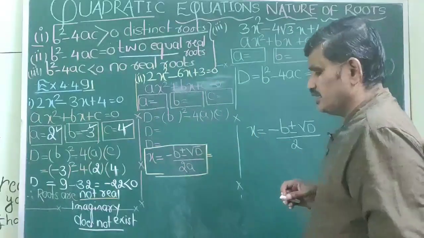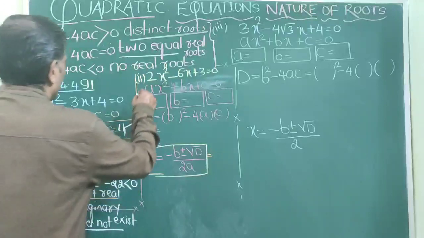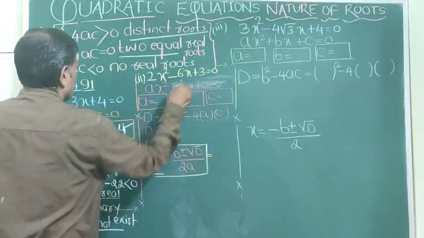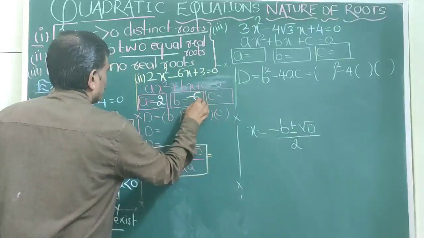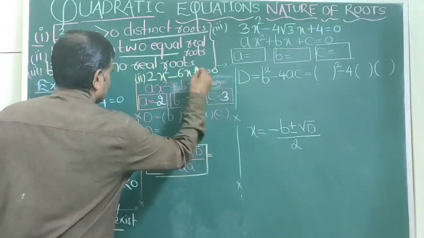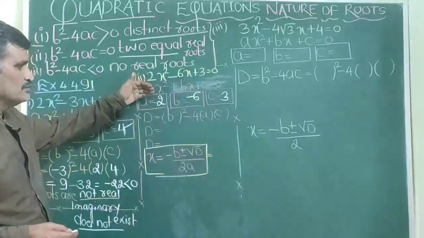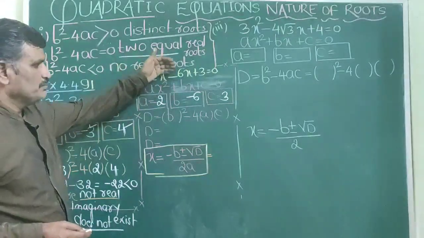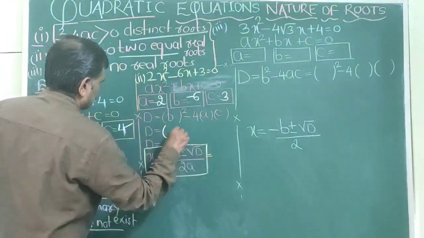Now let me take up the second equation. What does the second equation say? 2x squared minus 6x plus 3. A is equal to 2, B is equal to minus 6, C is equal to 3. Step number 1: find the values of A, B and C. Step number 2: find the discriminant.